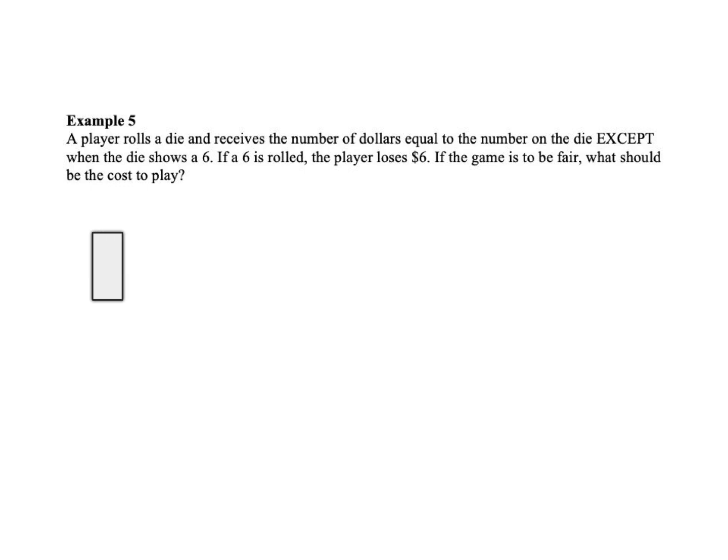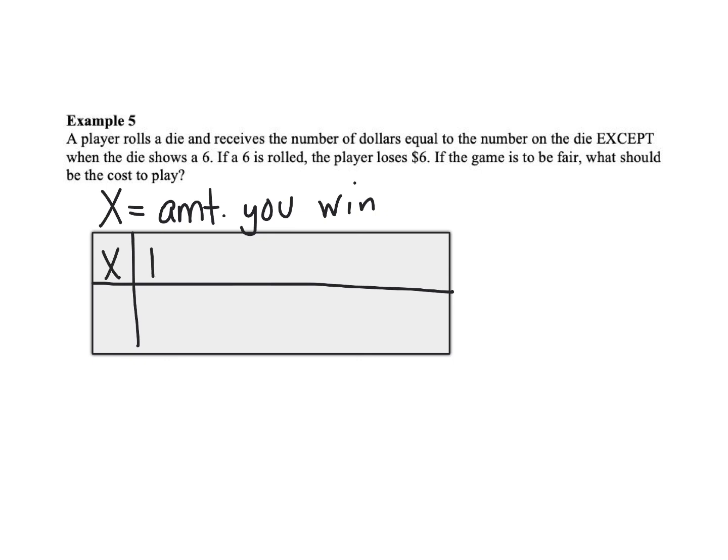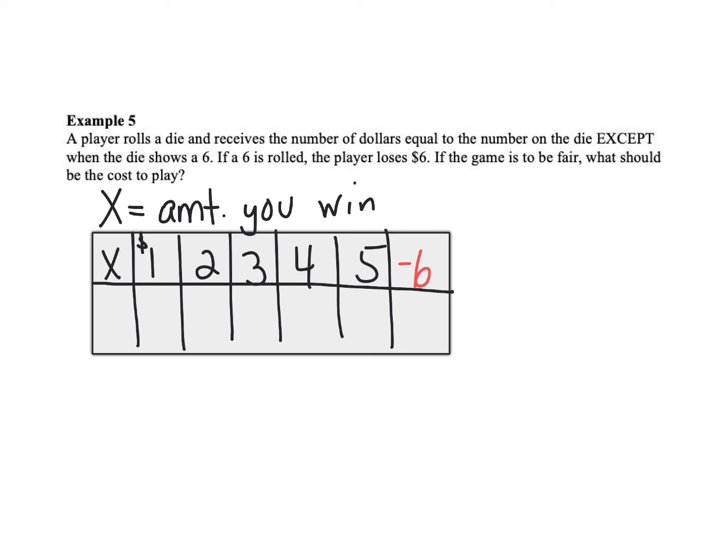So again, to understand this, I'm going to build my probability model. I'm going to define my random variable x as the amount you win. So you could potentially win $1, $2, 3, 4, 5, or you could lose $6. The chance of this occurring, well, on each die, there are 6 sides, so each outcome could occur 1 out of 6 times.